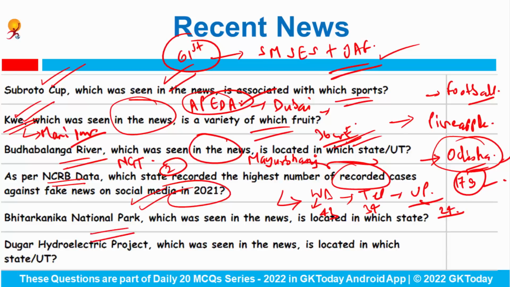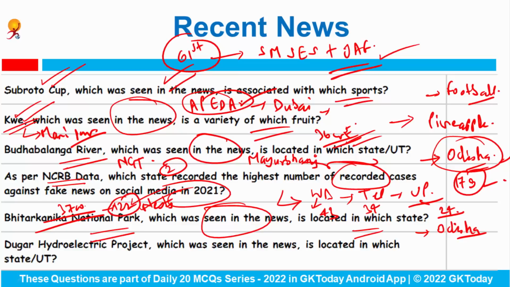Bhitarkanika National Park, which was seen in the news, is located in which state? So this national park lies in the state of Odisha. And why was it in the news? Because recently 3,700 saltwater crocodiles were born from 122 nests.